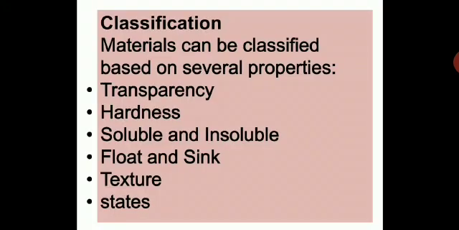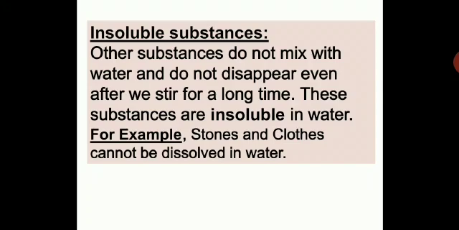Next, we have done classification on transparency, hardness, soluble, insoluble, floatancy, texture and states. Now let us see what insoluble substances are. Other substances do not mix with water and do not disappear even if we stir for a long time. These substances are insoluble in water. For example, stone and clothes cannot be dissolved in water. Such substances, stones and clothes and many more you can think of, cannot dissolve in water. Like iron, gold, silver, they cannot dissolve in water. So, they are insoluble substances. Please take down this in your notebook: insoluble substances, the definition and the example.